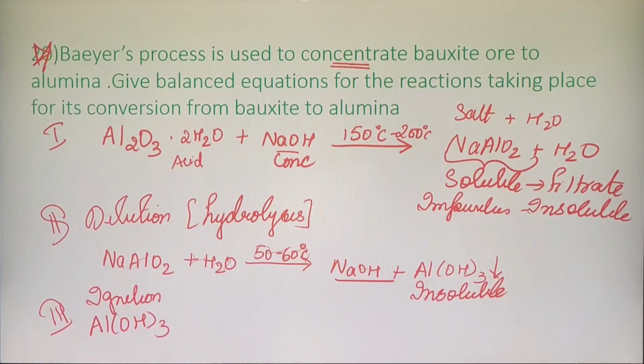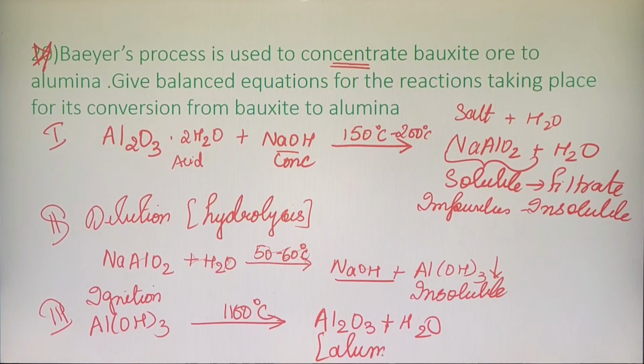In step number 3, I will take this aluminium hydroxide and I will carry out ignition of it. What do I mean by ignition? I am simply heating it at 1100 degrees Celsius. So this time I am getting alumina plus water. Am I clear? This is not called aluminium oxide. This is called alumina. Okay, so I hope the 3 steps are clear to you.